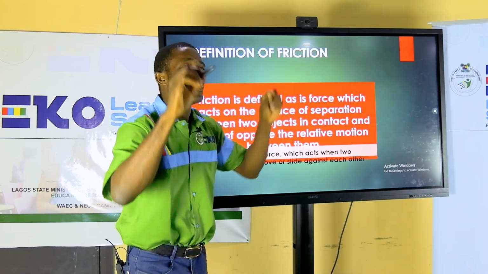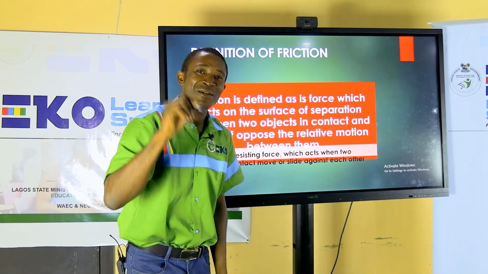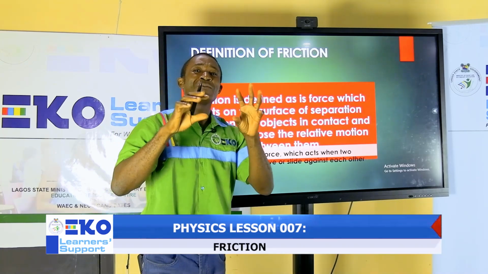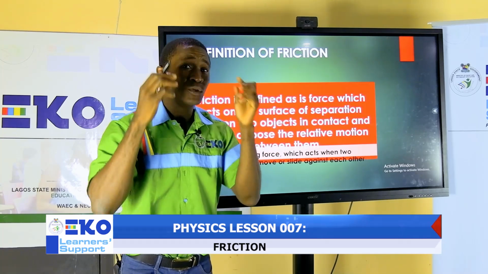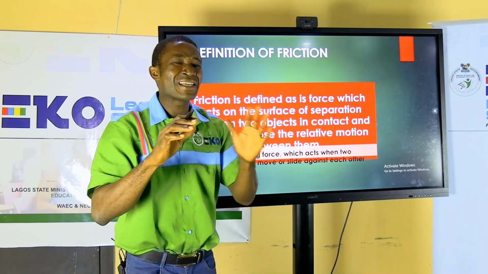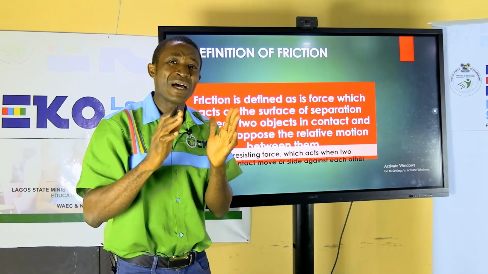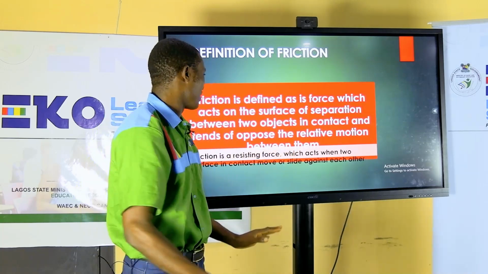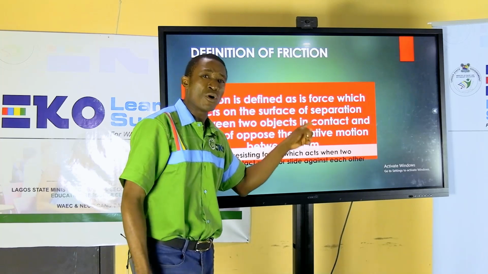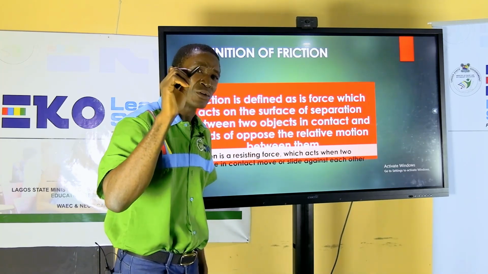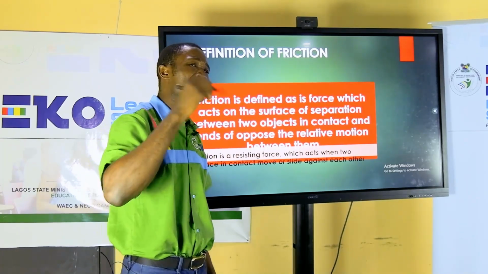And then let me give you a hint. Once you have any two surfaces in contact, definitely friction exists. So when I ask you to give me examples of cases when friction occurs, you should know that any case that brings about two surfaces coming together is telling you that friction exists there. So when you are defining friction, you must take note that you talk about contact, objects coming in contact, and the frictional force tends to oppose relative motion.